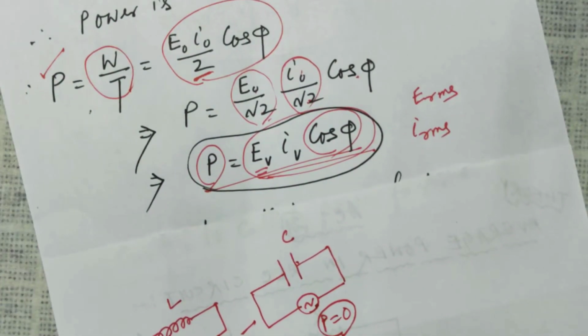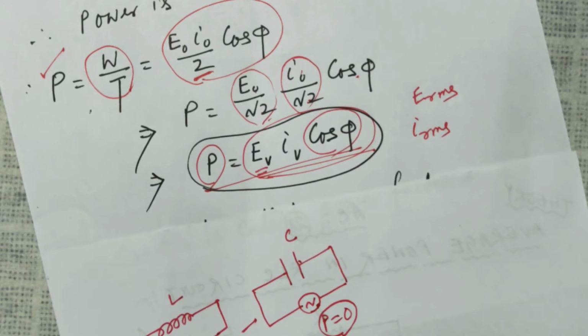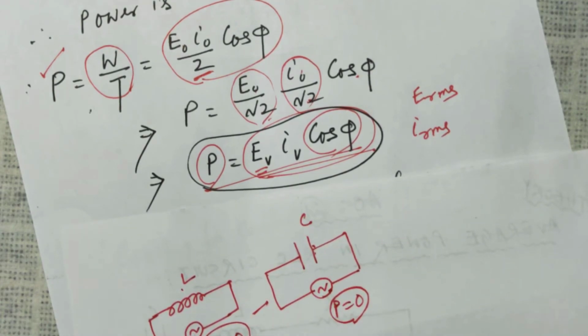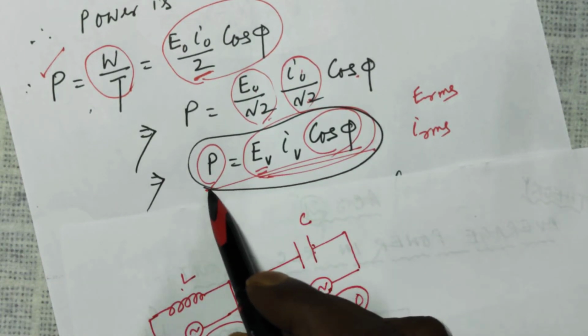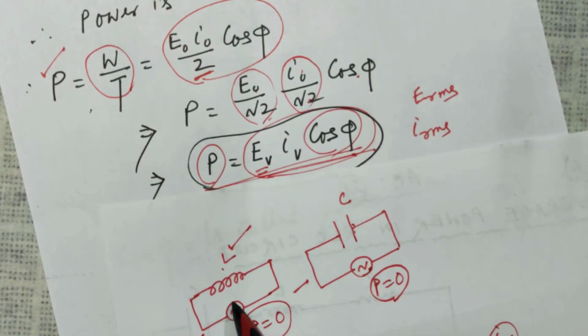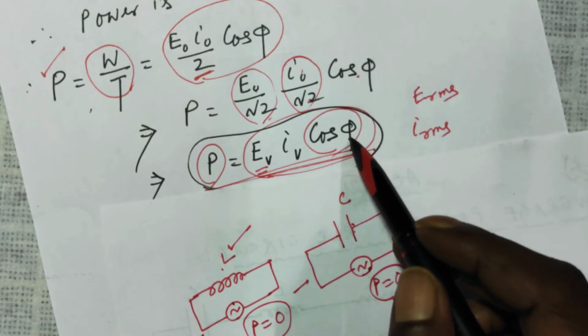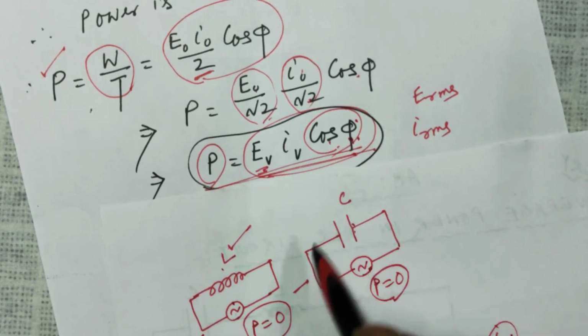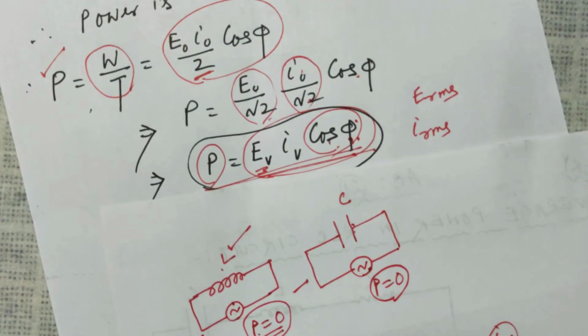You can also find out that the power consumed in a pure inductor is 0, in a capacitor is 0. How? Now, if you use this expression, for an inductor, the current was lagging behind by pi by 2, means phi is pi by 2. So cos pi by 2, cos 90 is 0, 0 into this thing is 0, so power is 0.